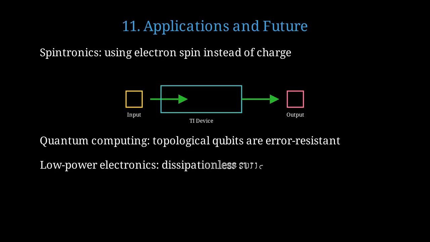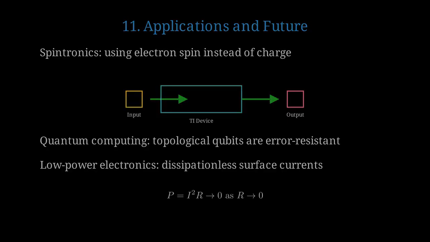The dissipationless surface currents could enable ultra-low power electronic devices that barely heat up. Power dissipation equals current squared times resistance. As resistance approaches zero, so does power loss.